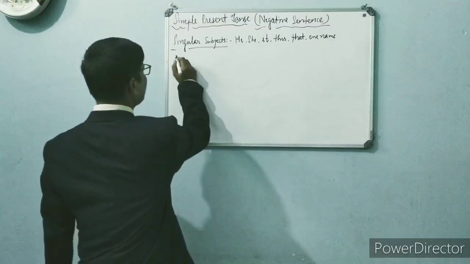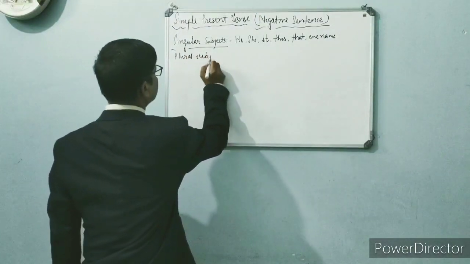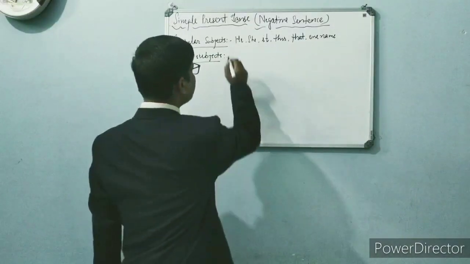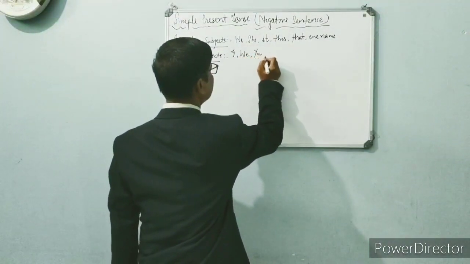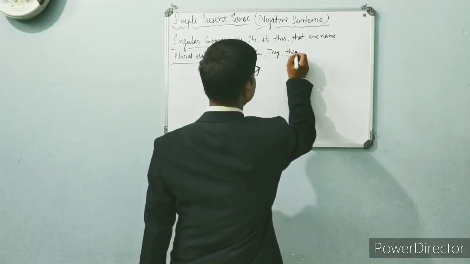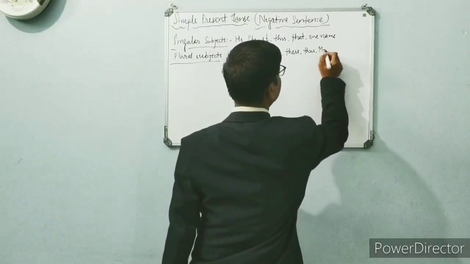And if we talk about plural subjects, last time also I have told you people. Plural subjects: I, we, you, they, these, those, and more than one name.